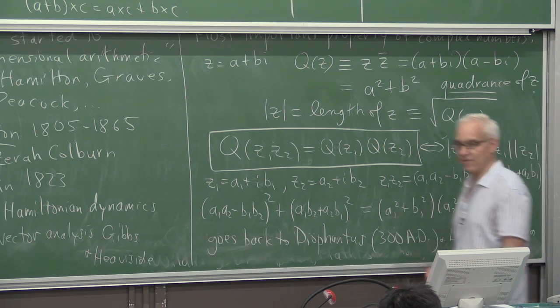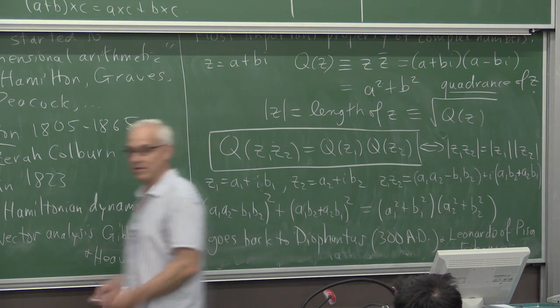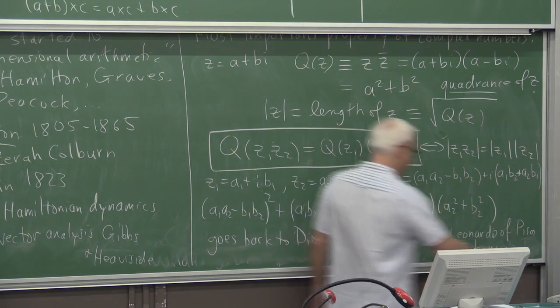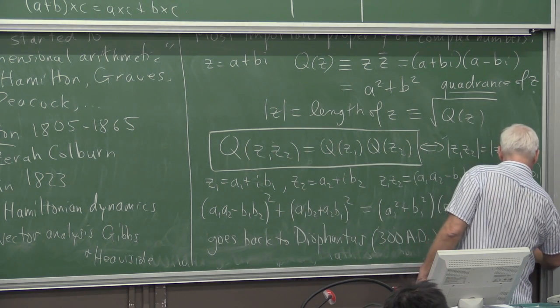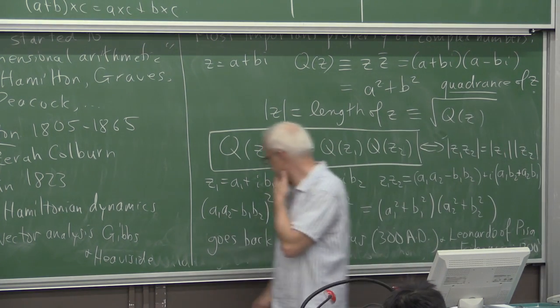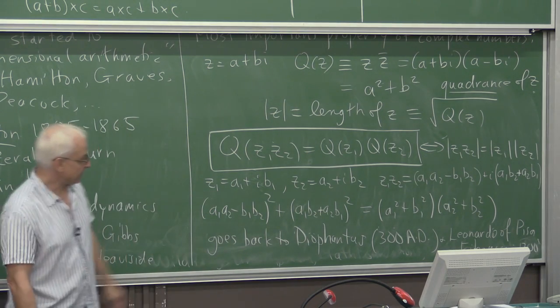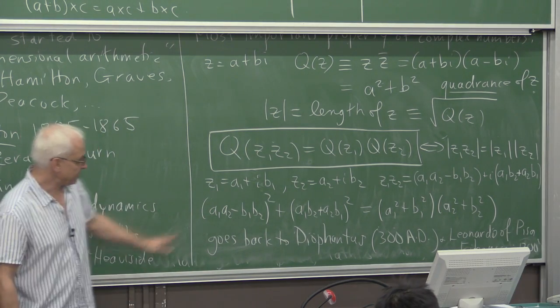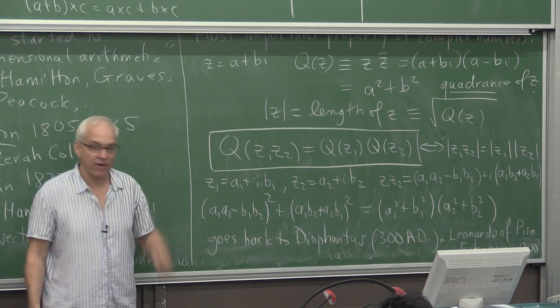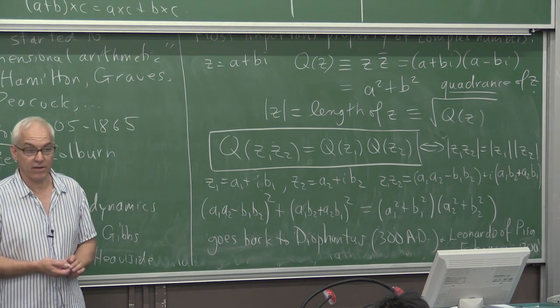The same Fibonacci who gave us the Fibonacci sequence around the 1200s. Okay, so this is a very interesting identity, and so let's see, why was Diophantus interested in this identity?